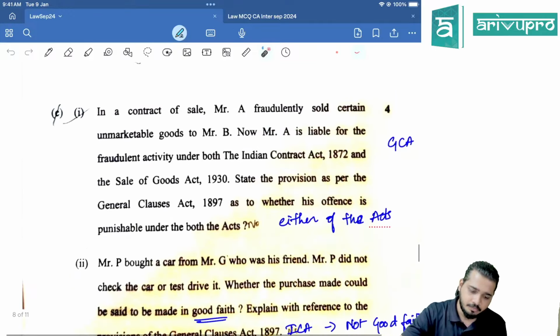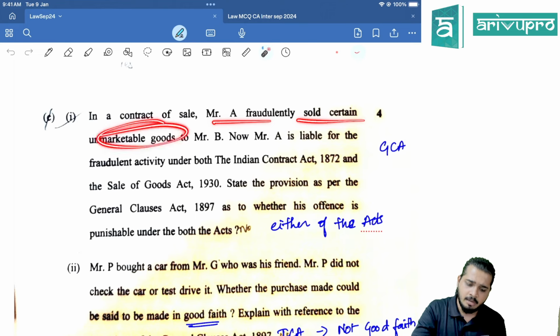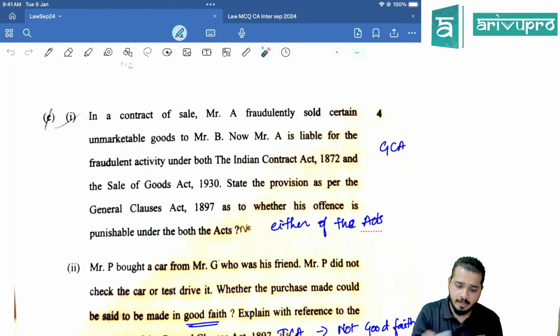Okay. Next, in a contract of sale, now Mr. A fraudulently sold certain unmarketable goods to B. Mr. A is liable for fraudulent activity under both Indian Contract Act as well as Sale of Goods Act. Should be punished in both?